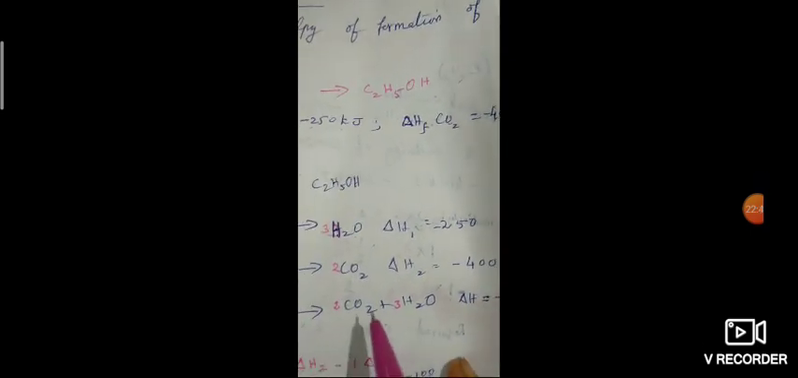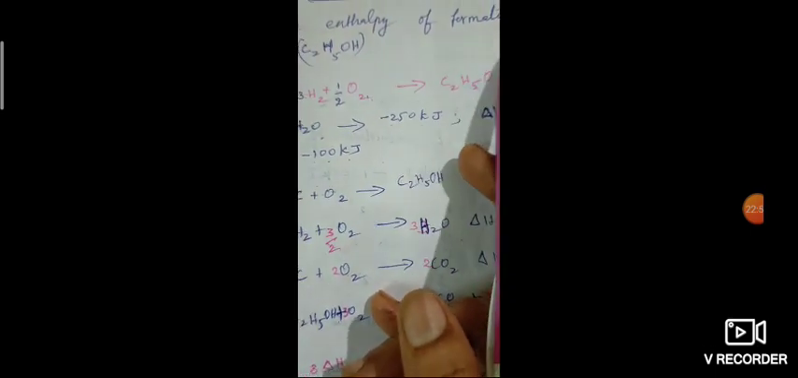Balance it. Here the delta H of the H2 one is minus 250. Next, carbon plus oxygen gives carbon dioxide. The delta H value is minus 400. Next, burning, that means combustion of ethanol: C2H5OH plus O2 gives 2CO2 plus 3H2O. That delta H is minus 100 kilojoule. So we have got these.